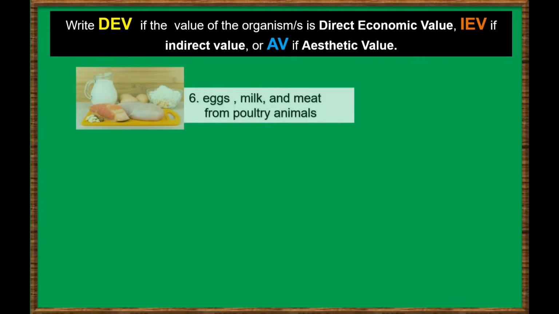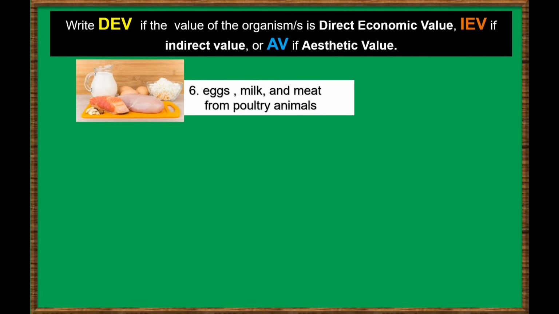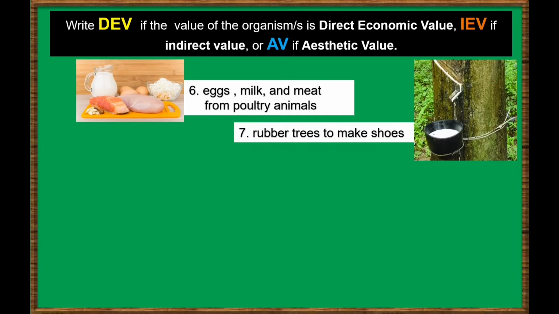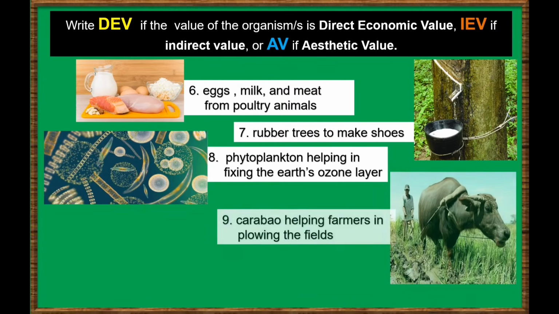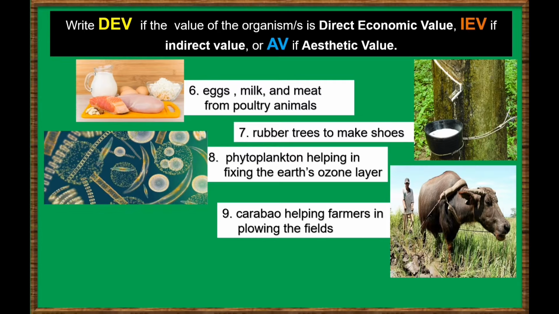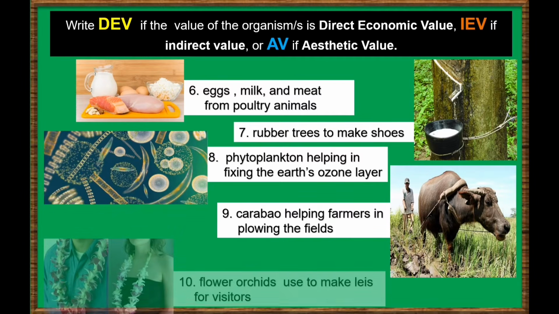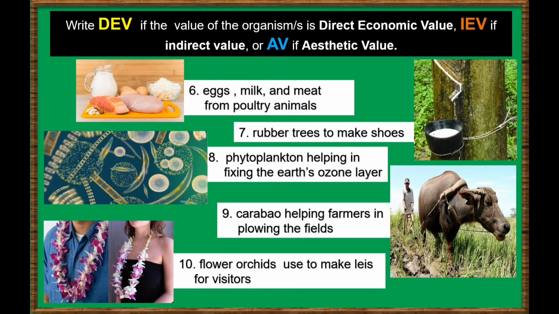Number 6. Eggs, milk, and meat from poultry animals. Number 7. Rubber trees to make shoes. Number 8. Phytoplankton helping in fixing the Earth's ozone layer. Number 9. Carabao helping farmers in plowing the fields. And number 10. Flower orchids used to make lace for visitors.